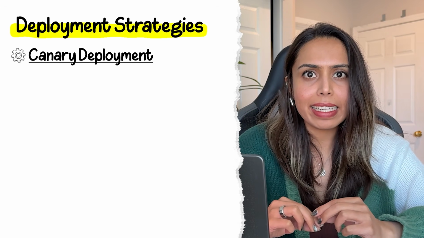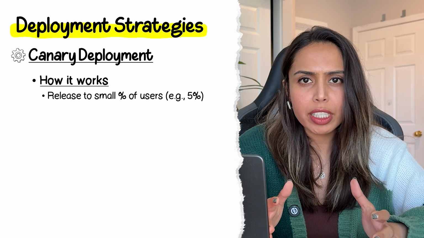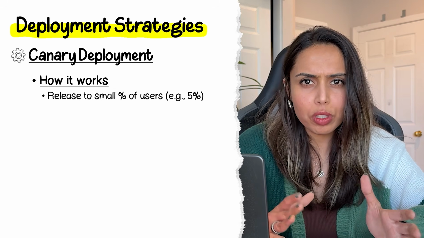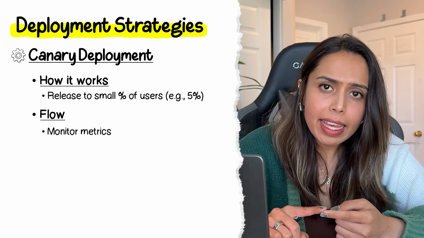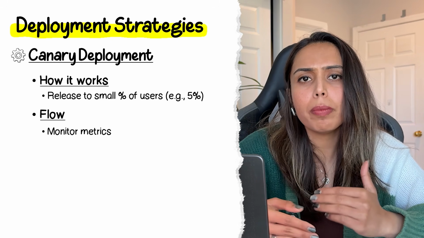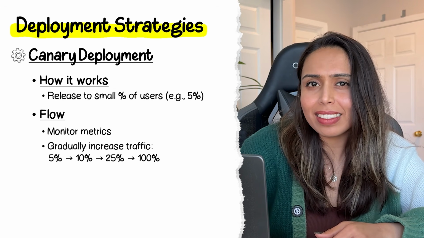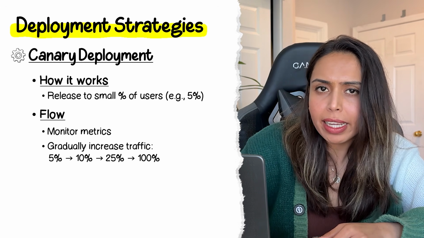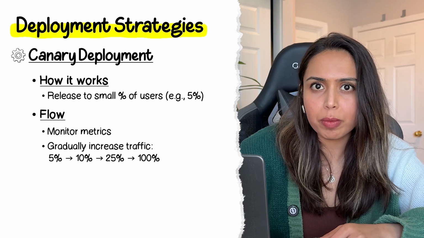Then there's canary release. Here, you send a small percentage of traffic, let's say 5%, to the newer version. Then you monitor error rates and latency. If all the metrics look good, then you start increasing that percentage from 5% to 10 to 15 to 25 and then to 100%. Now, if something goes wrong in that 5%, you basically drain it, and 95% of the users never even experienced any of this. This is what Netflix, Meta, and Google use for major releases.